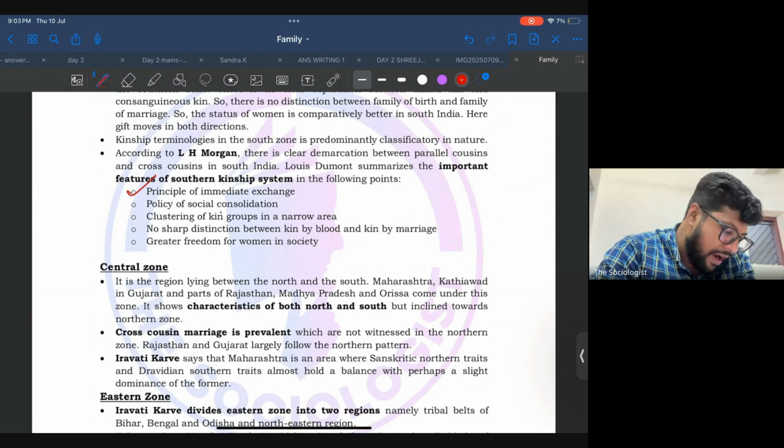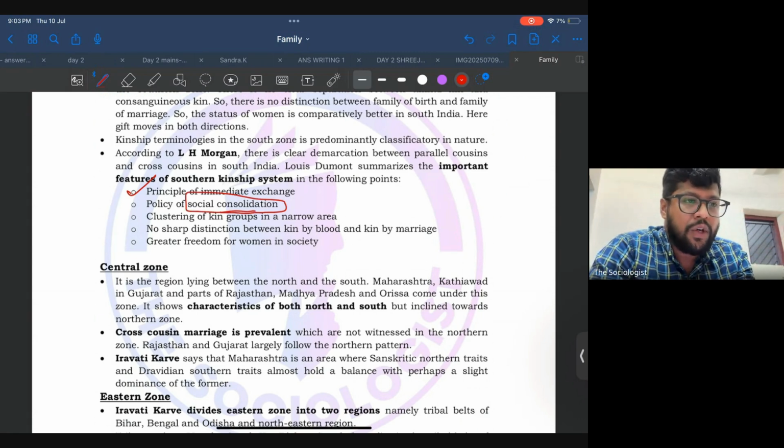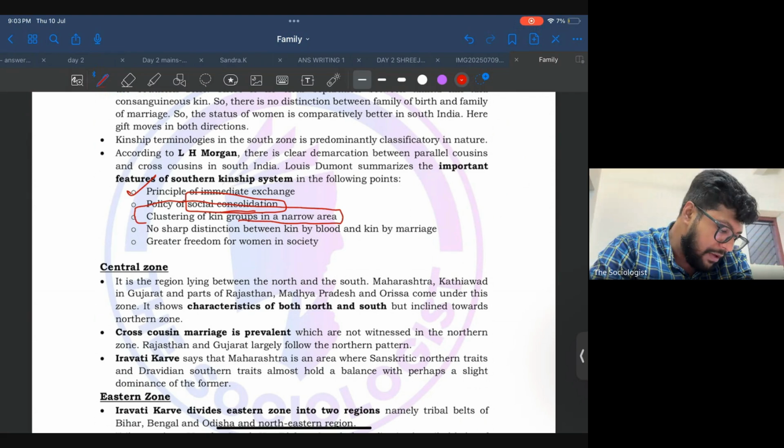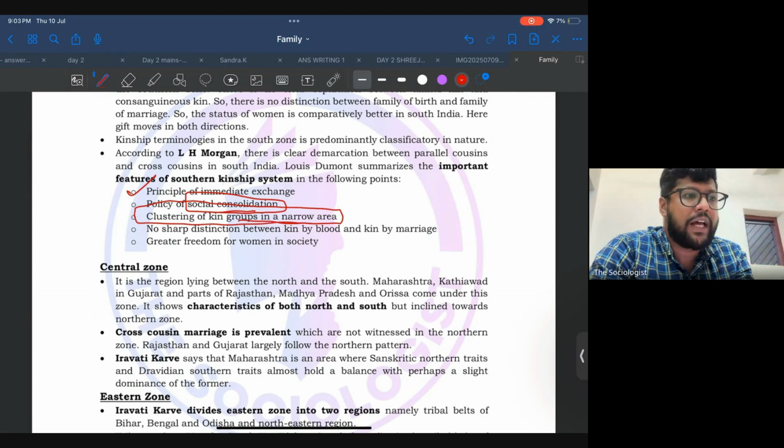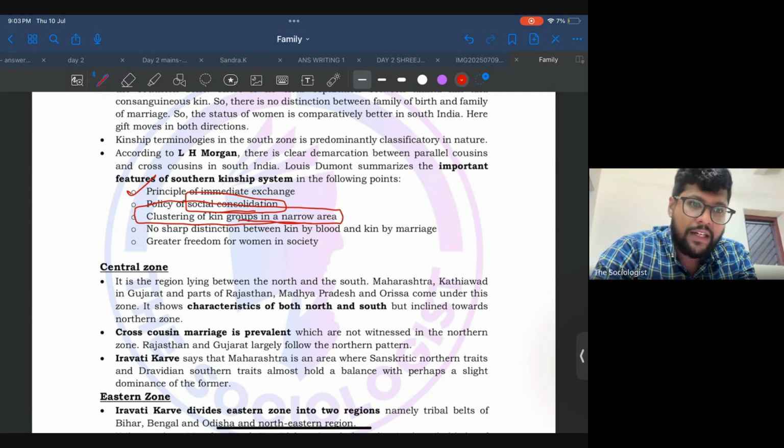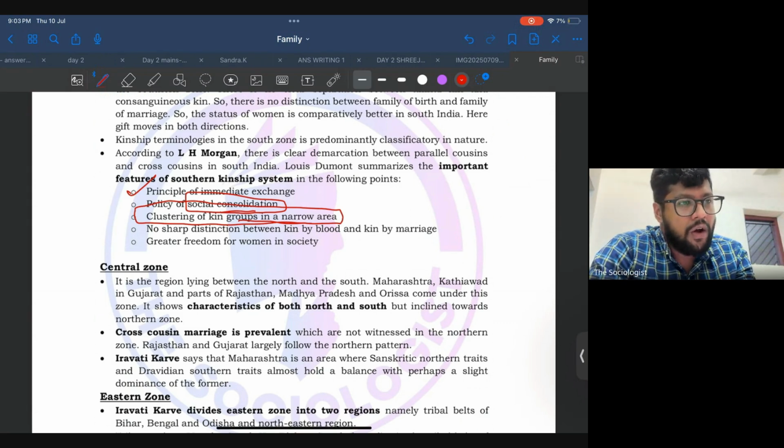Also, the policy of consolidation, that is social consolidation. That means here the marriage is meant to withhold the power within the family itself rather than fragmenting the power, and the clustering of groups in a narrow area. So all the people will be staying very close to their original family, in a patrilocal or matrilocal system. Mostly it's an agricultural practice, so we need land. So people will be settled near the land.